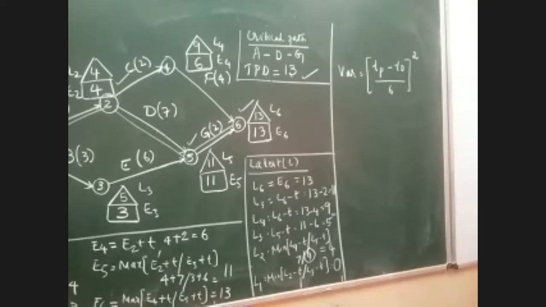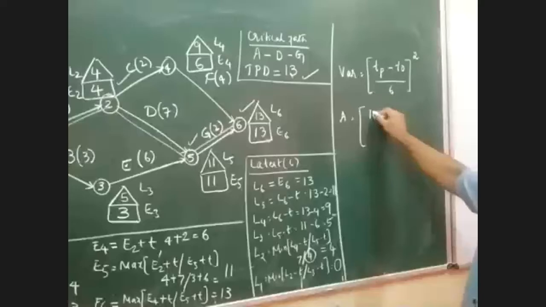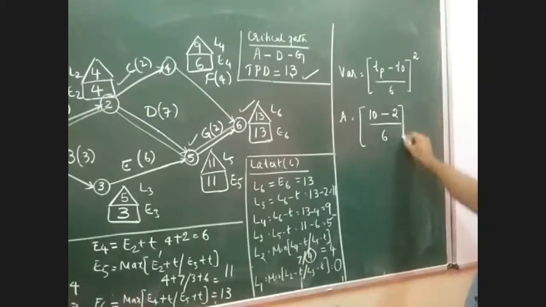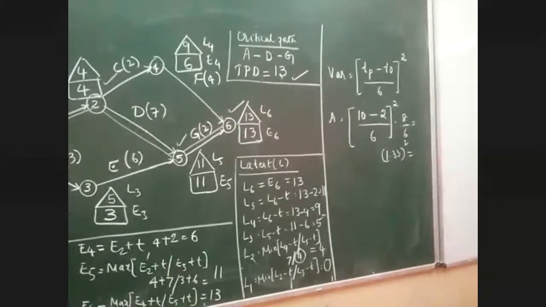So with 2 and 10, I am supposed to calculate the variance for A: TP, that is 10 minus 2, divided by 6, whole square. First you solve. What is 10 minus 2? 8. So 8 divided by 6. Can you please tell me what is 8 divided by 6? 1.33. 1.33 the whole square. How much do you get? 1.76. Okay, so the first answer is for activity A, the variance is 1.76.